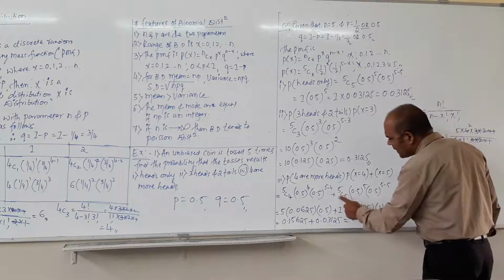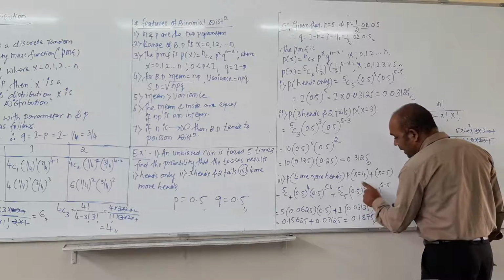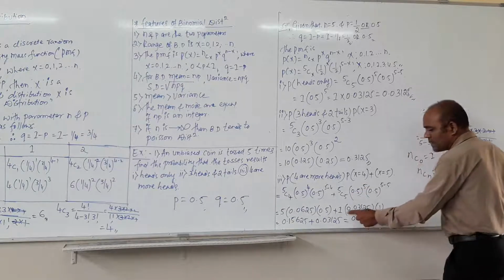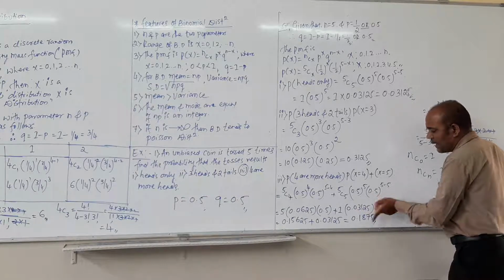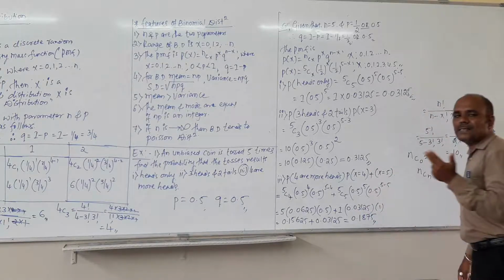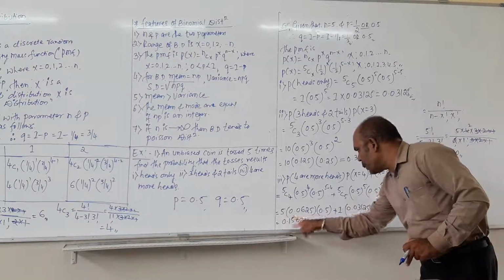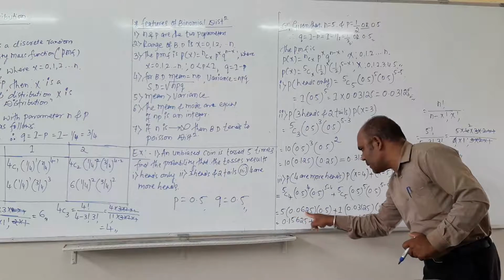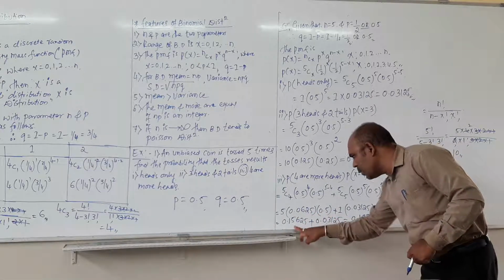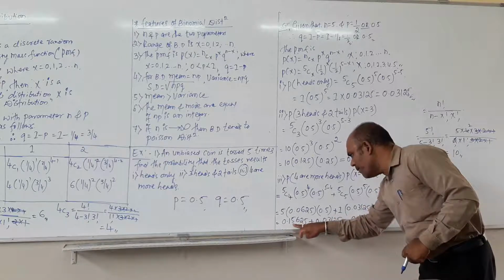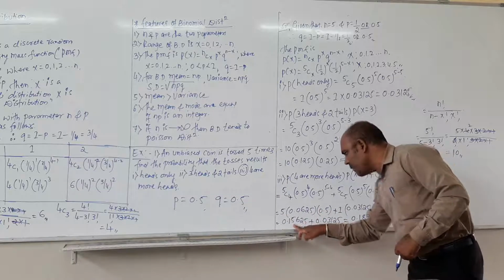So 5C5 gives result 1. So 0.5 raised to 5, you will get result 0.03125, and 0.5 raised to 0, don't take it as 0, but take it as 1. Then 5 into 0.0625 into 0.5, then you will get the result, how much? 0.15625. After multiplying these 3, you will get this answer.